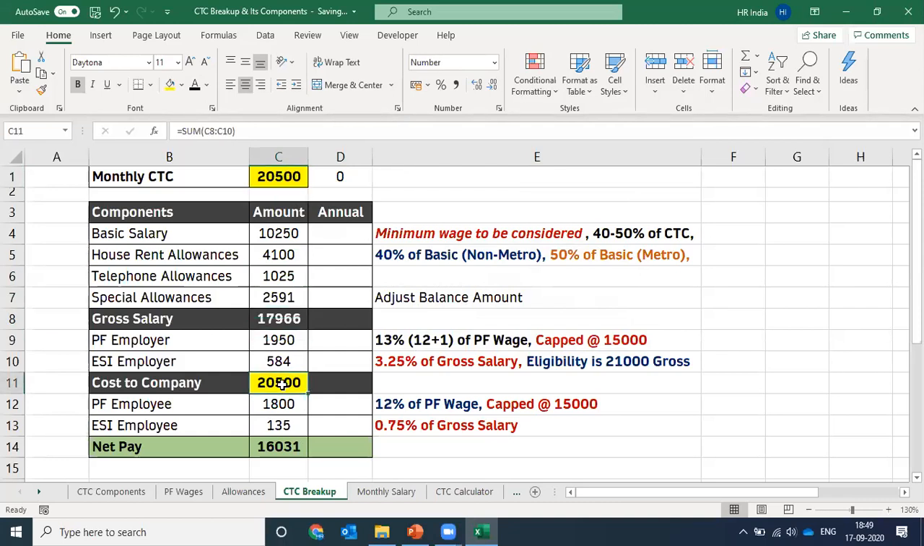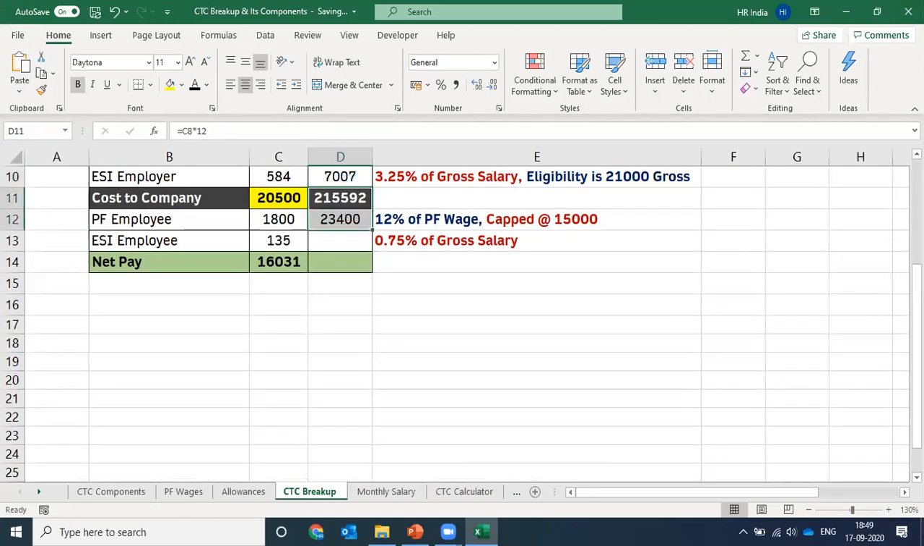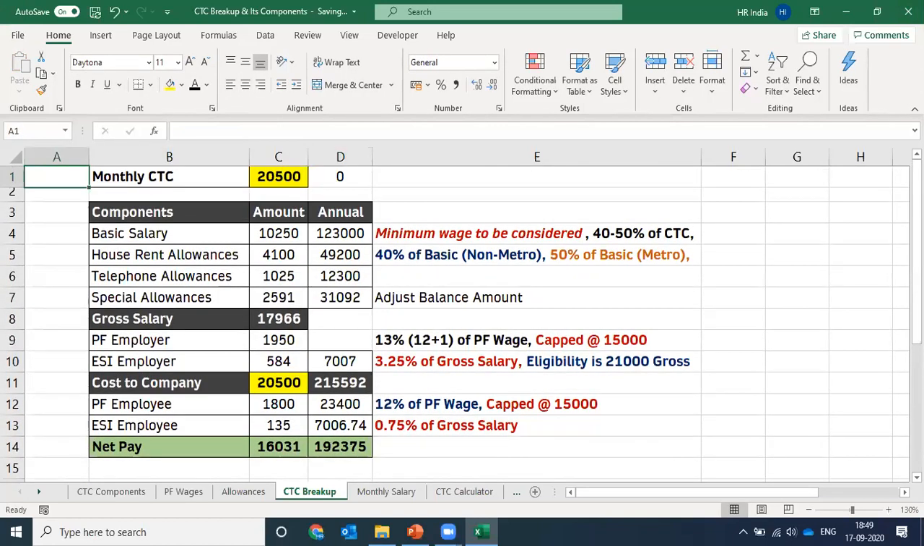So this is the normal practice that companies nowadays follow. Most HR teams nowadays follow this for the calculation of the CTC structure, right? So this is the way we can calculate it. Now, if you want to calculate the annual amount, just multiply the monthly amounts with 12 and you will get the annual amounts calculated for the employee. Right. So now this CTC structure is completely ready.